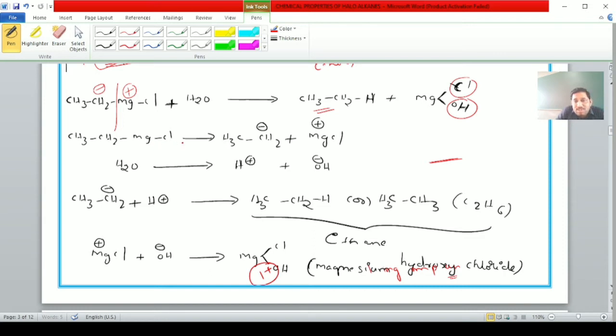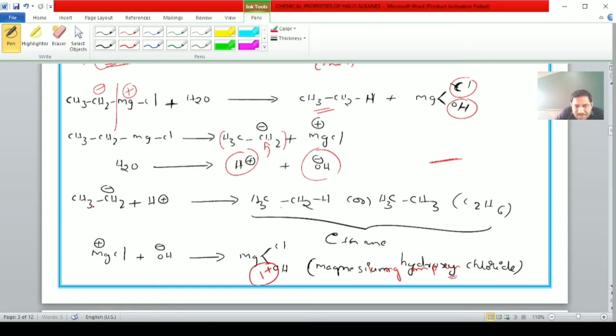CH3CH2MgCl can decompose as CH3CH2 minus, that is a carbanion, plus MgCl plus, the magnesium cation. We know that water decomposes as H plus and OH minus ions. After that, this H plus combines with the carbanion to form a compound, and the MgCl plus combines with hydroxide to form a compound.